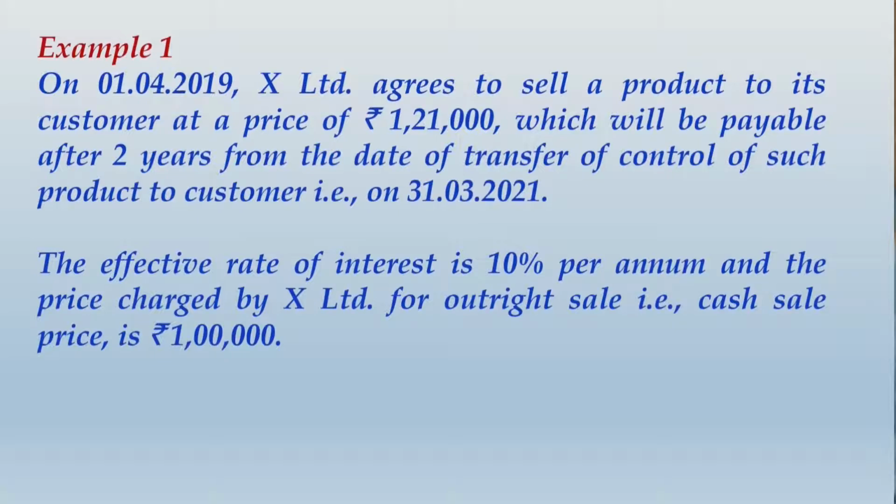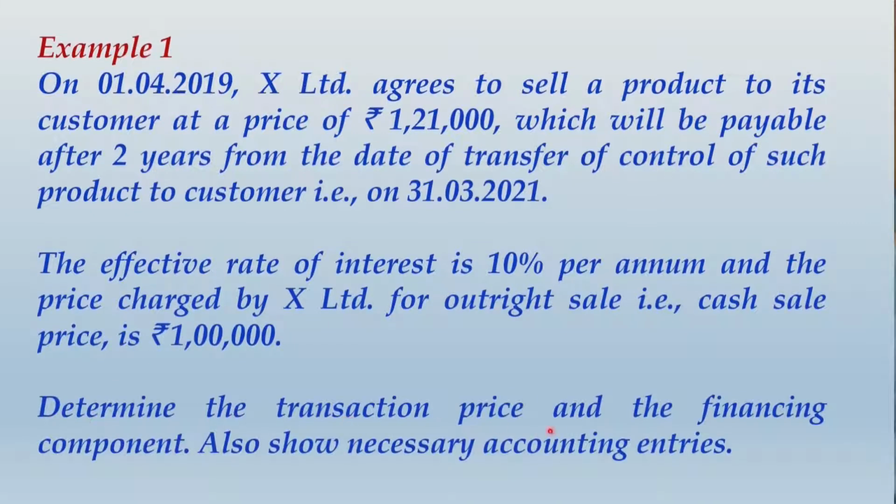Now one thing is very clear: because there is a delayed payment from the side of the customer, X Limited is charging 1,21,000 as the price to that customer. If the customer had paid the cash sale price, the amount would have been only 1 lakh. So it is clear that the difference between 1 lakh and 1,21,000 clearly reflects the financing component. Here it is the customer who has got the finance, and therefore X Limited shall recognize the finance income. So the question is asking you to determine the transaction price and the financing component, and also show the necessary accounting entries.